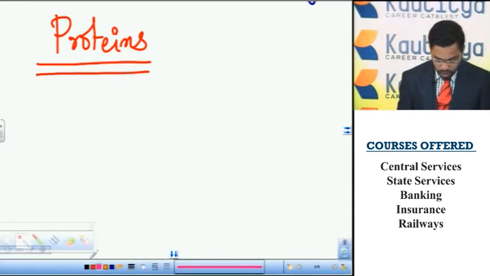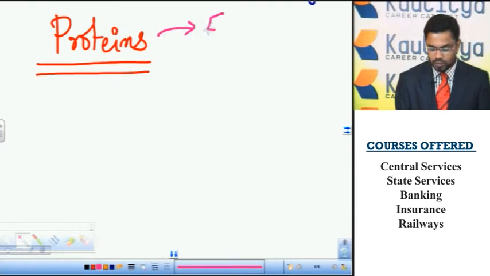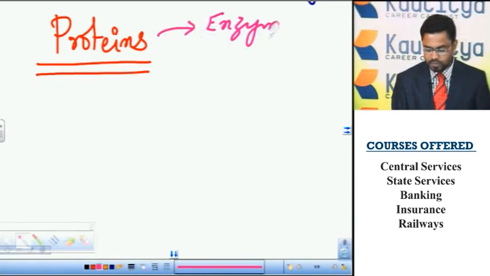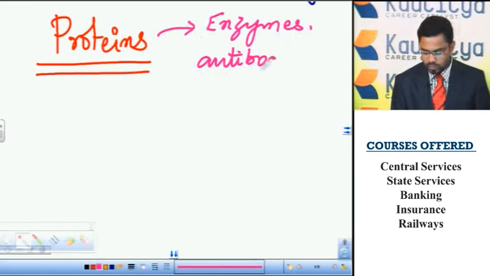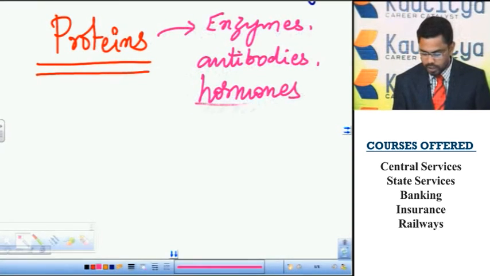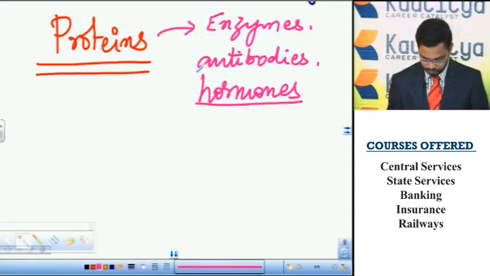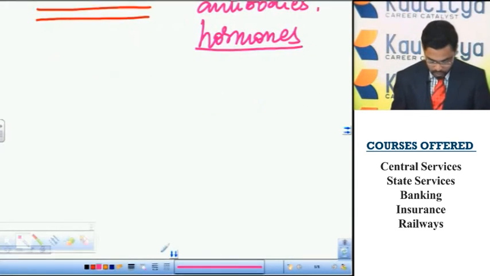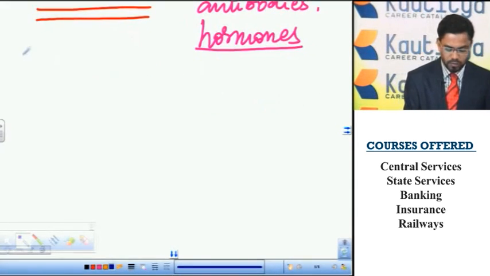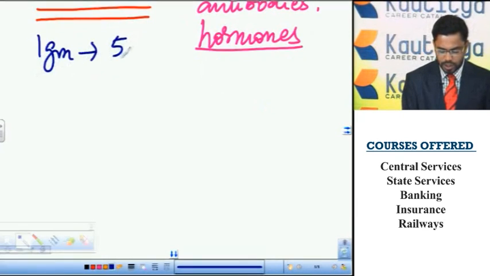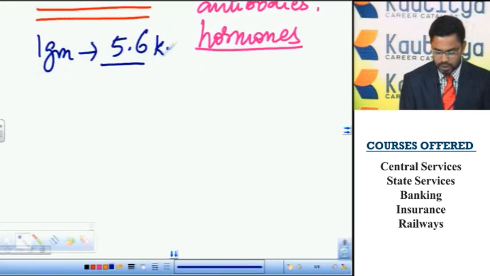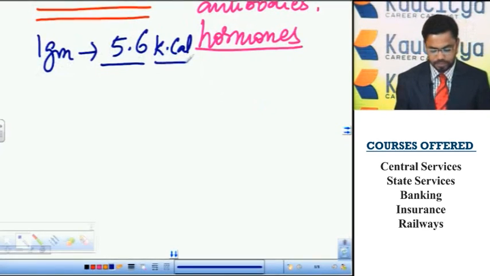These proteins participate in metabolism in the form of enzymes, antibodies and also certain hormones. Certain hormones are chemically protein in nature. So the calorific value of these proteins is, that means 1 gram protein on oxidation gives 5.6 kilocalories of energy.